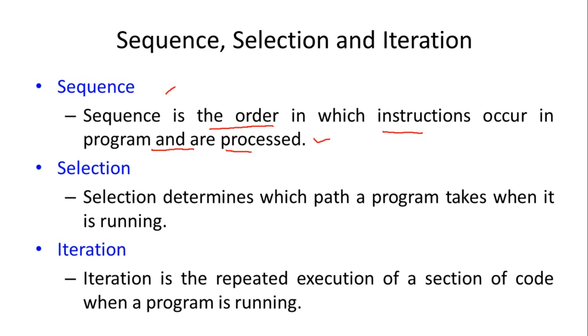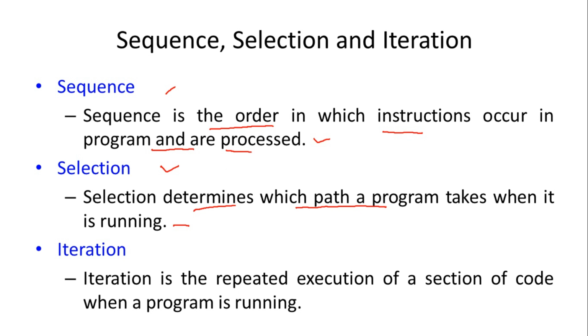Second is selection. What is selection? Selection determines which path a program takes when it is running. After the program compilation, execution starts from the main function. In selection, instructions are executed one after the other, but at some instruction, a condition is given, and depending upon the result of that condition, the program may not execute sequentially.